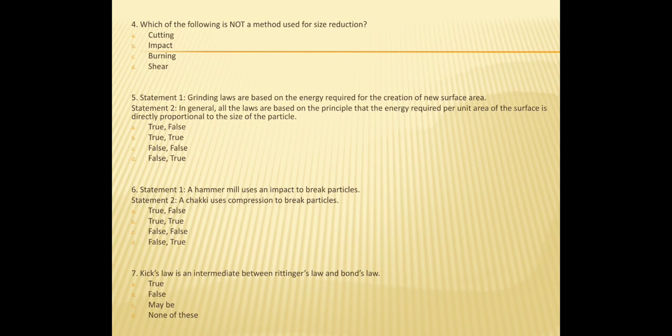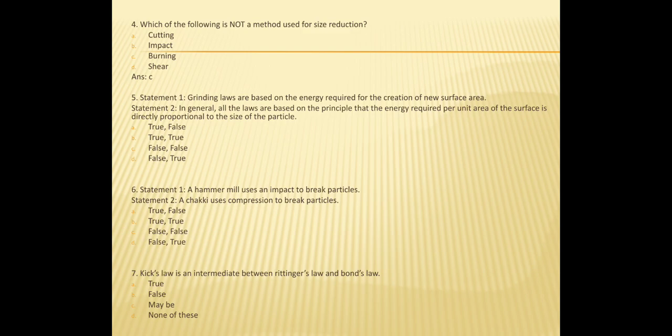Next question is, which of the following is not a principle used for size reduction? Cutting, impact, burning or shear? So the answer is C, burning. The rest, cutting, impact and shear, are all principles on which size reduction is based.